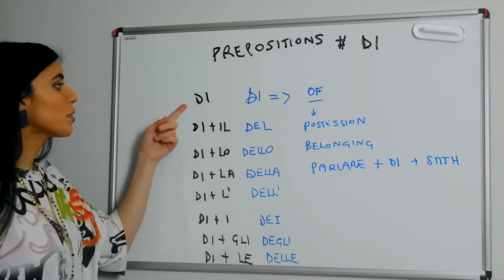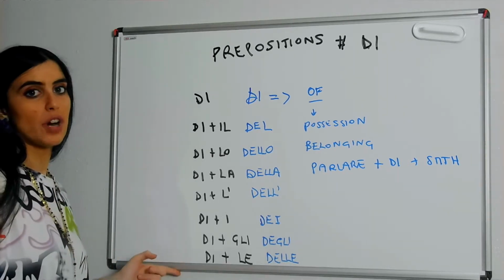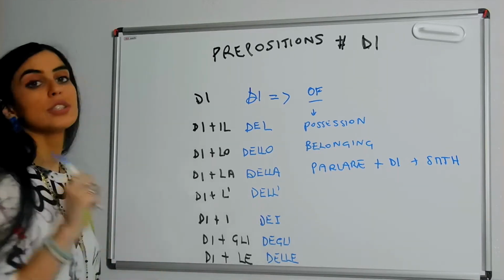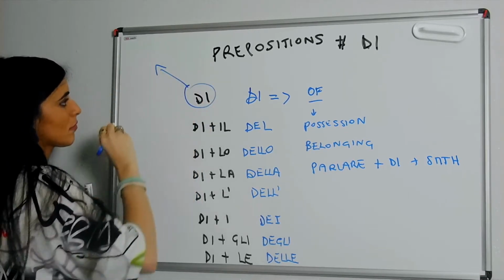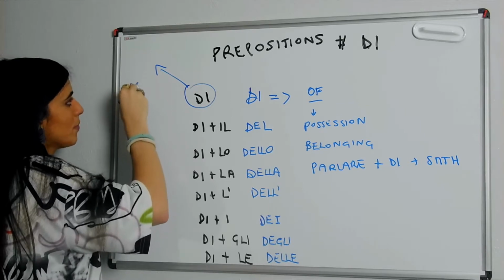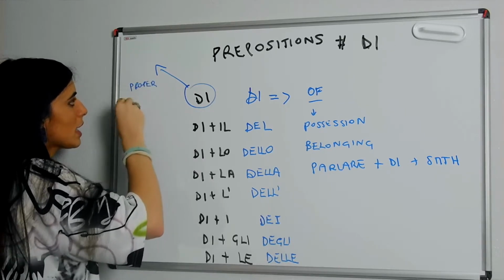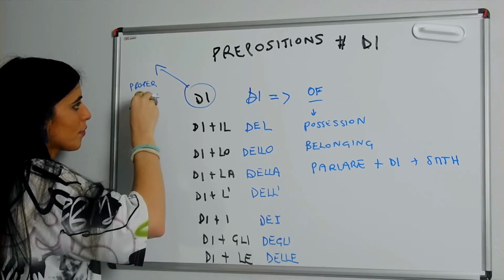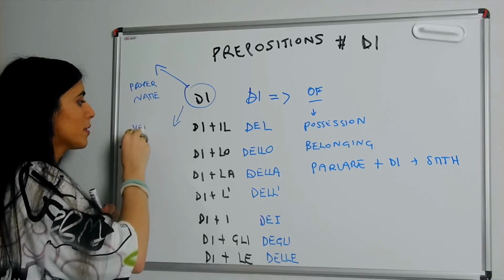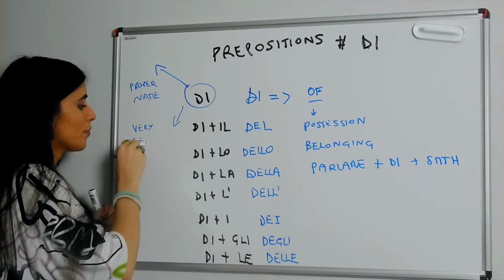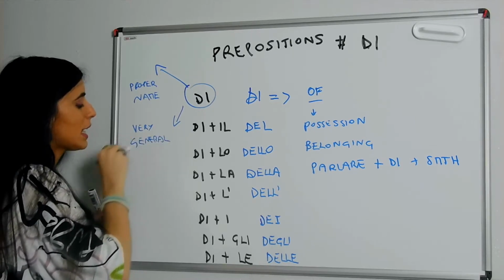Now, when do we use di? When do we use the combined version? So guys, to use di, we need to have a proper name, or we need to have a very general name.